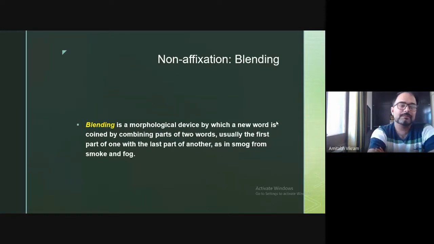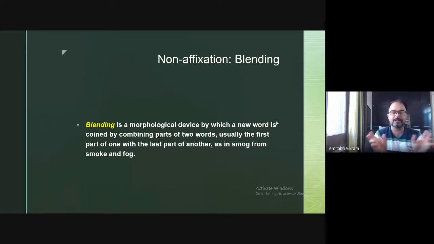Another process, a morphological device under non-affixation, is blending. Blending is a morphological device by which a new word is coined by combining parts of two words, usually the first part of one with the last part of another. So we have a word like smog, S-M-O-G, from smoke and fog.